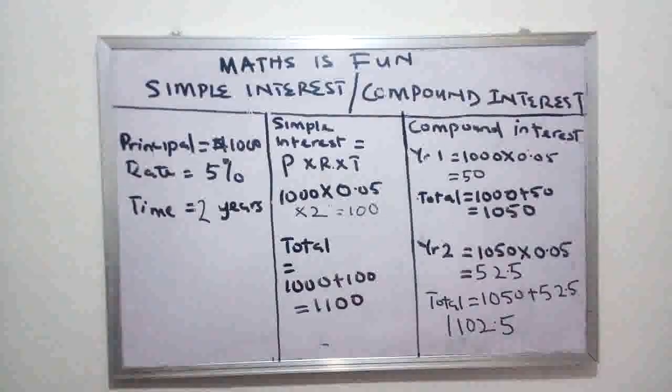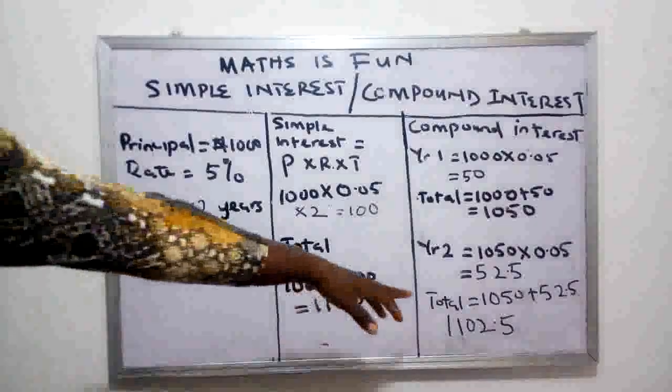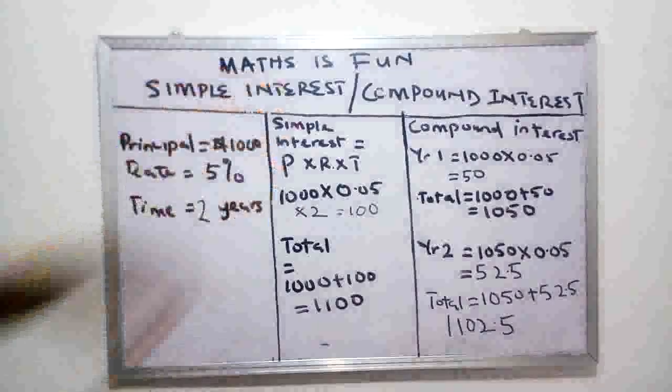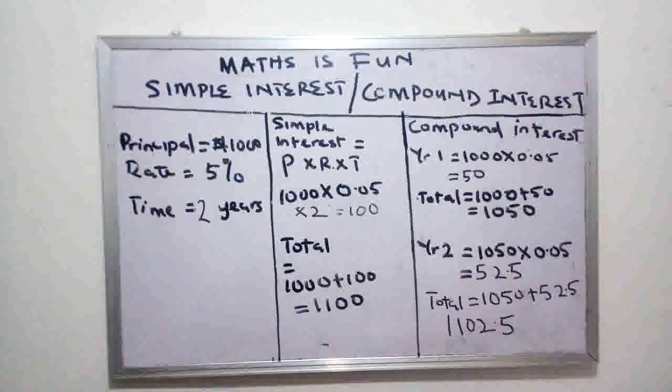So imagine he just went for an investment that will give him just the 5% annual interest, no compounded interest. It means that at the end of 2 years, he's getting just $100. But at the end of 2 years, when it is a compounded interest, he's getting more than what he actually paid for. You see that? That is the value down there. Somebody might say, this money is not small money, $2. What does he want to do with it? Take note that if you do this over a period of 5 years, 10 years, in fact, I don't want to say what will be happening to your account.